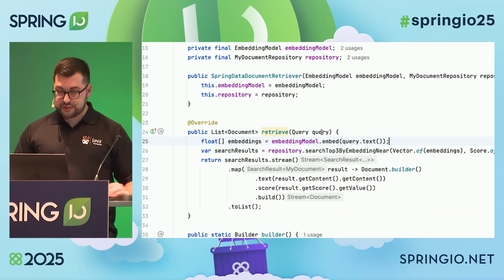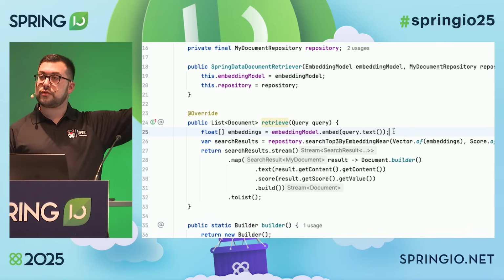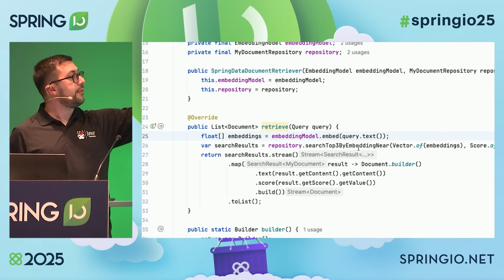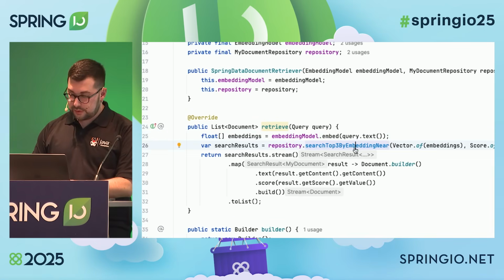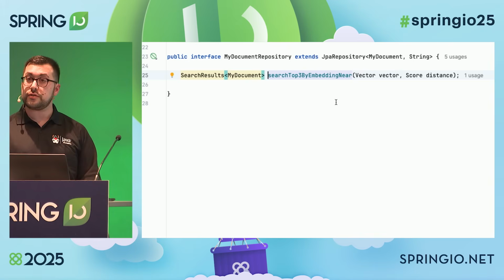So I have implemented these 2 steps. I'm using an embedding model to generate embeddings out of my question or my documents. And then I'm performing this search from the repository. So let's have a look, because that's the most interesting part. This is a JPA repository.